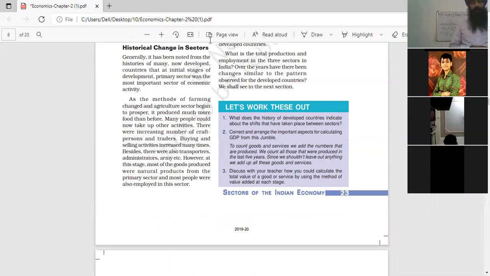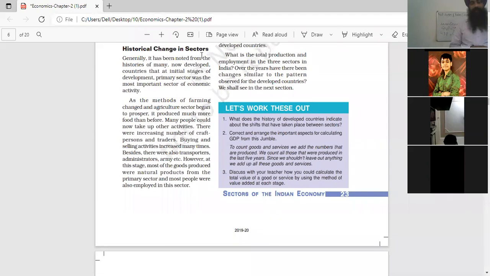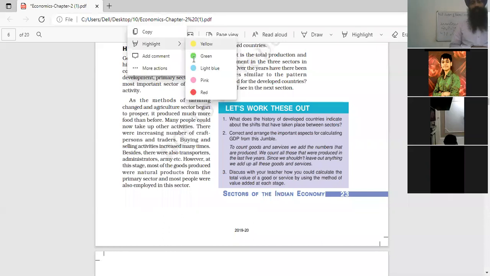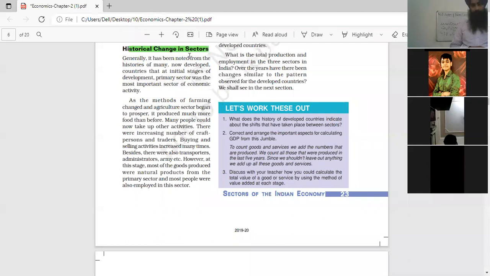Our next topic is historical change in sectors.